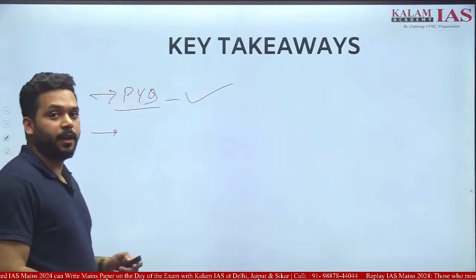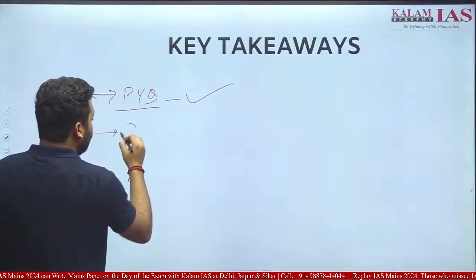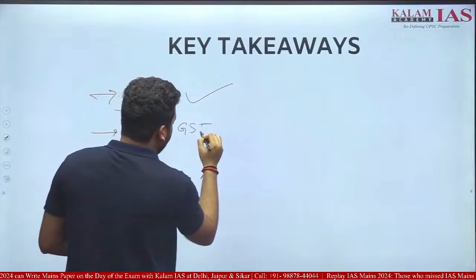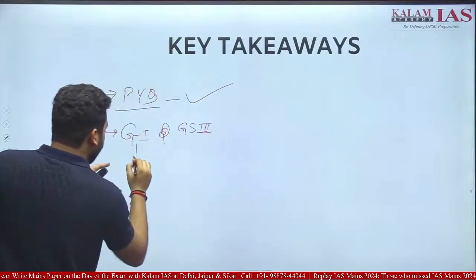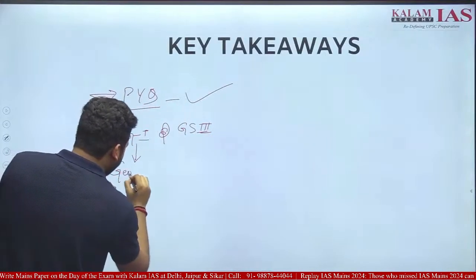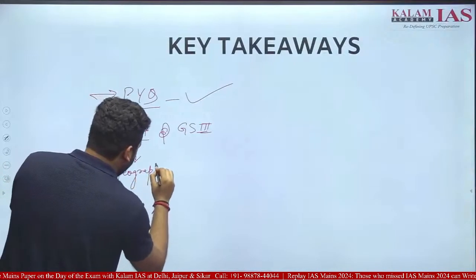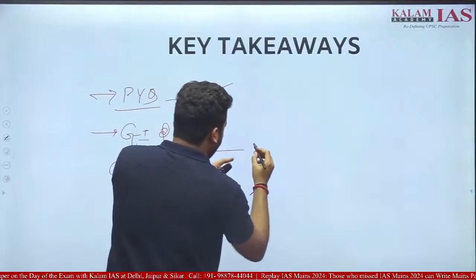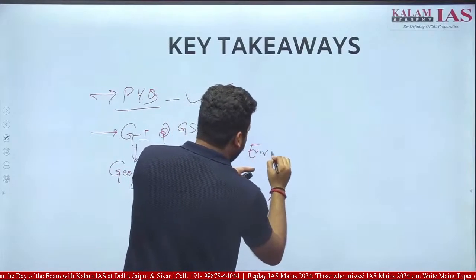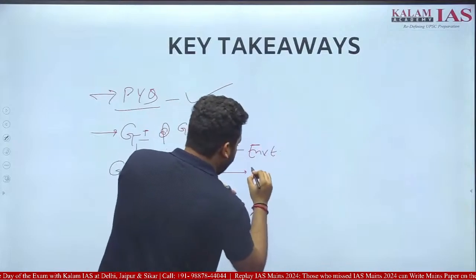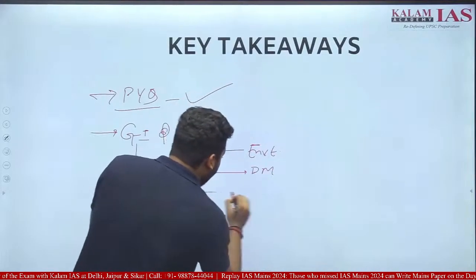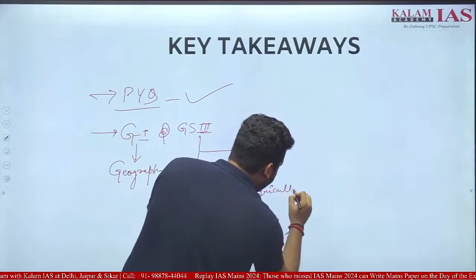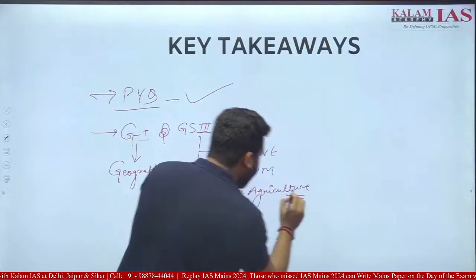Especially the second key takeaway, especially in GS1 and GS3, that too, geography in GS1, environment in GS3, disaster management in GS3, and agriculture in GS3.